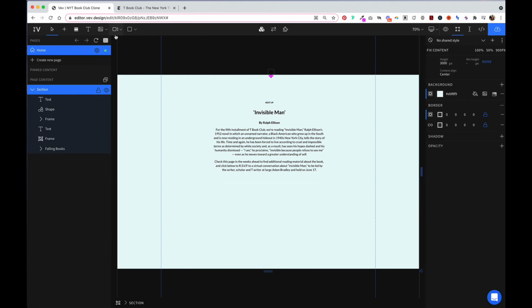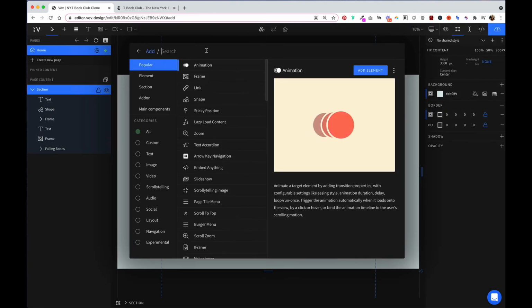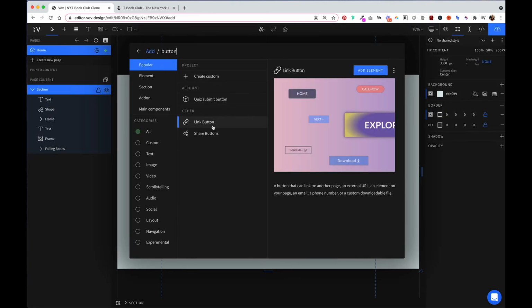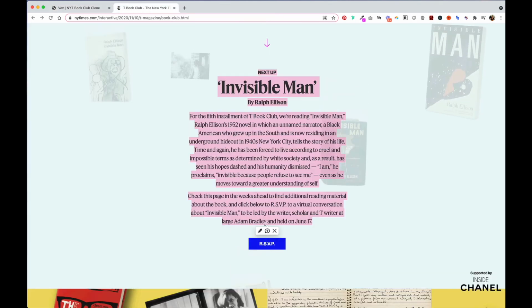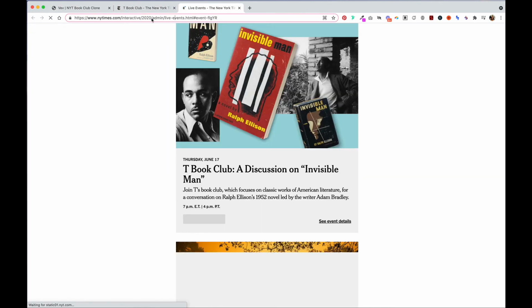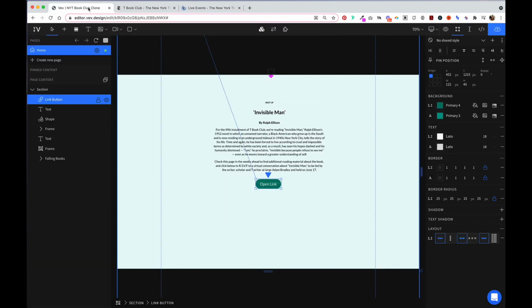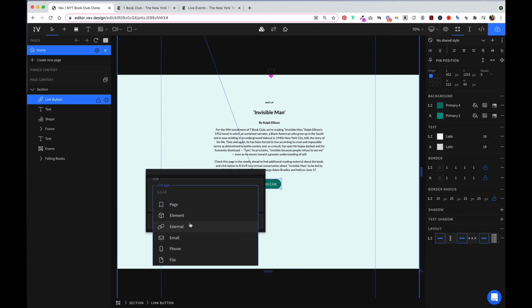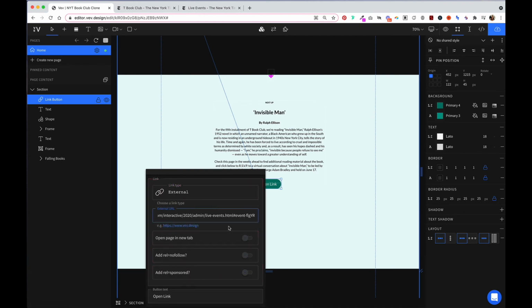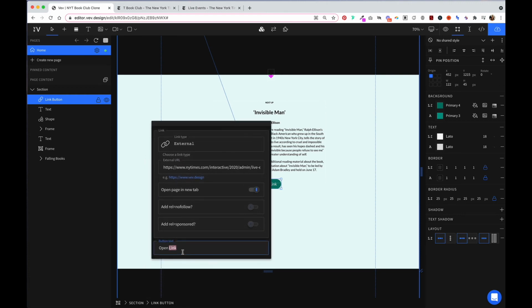And now we need a button. Let's search for a button and we'll do a link. So first let's go and get that RSVP link and double click on this button element. And we're going to make it an external link type. We'll paste in that URL here and open a page in a new tab. And then we'll change this text to say RSVP.